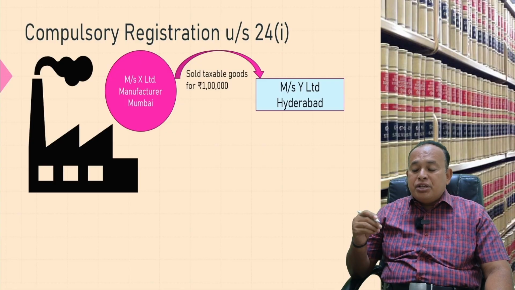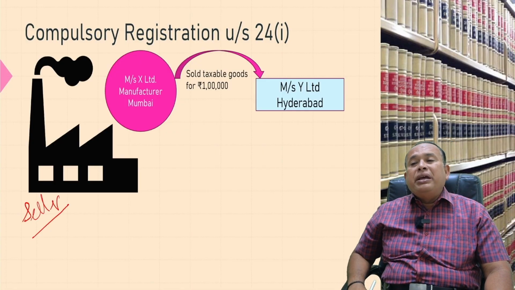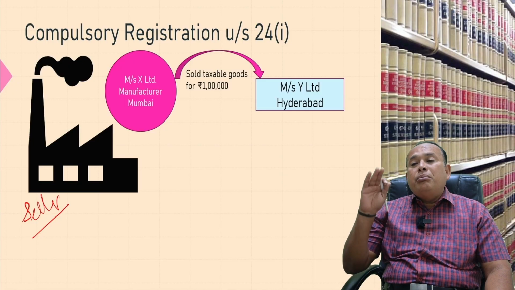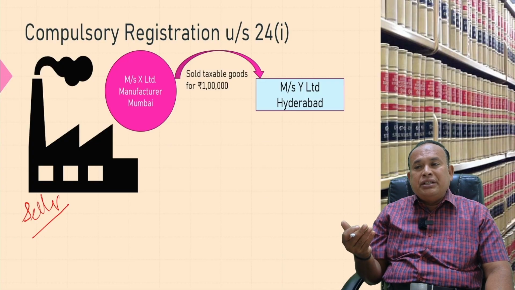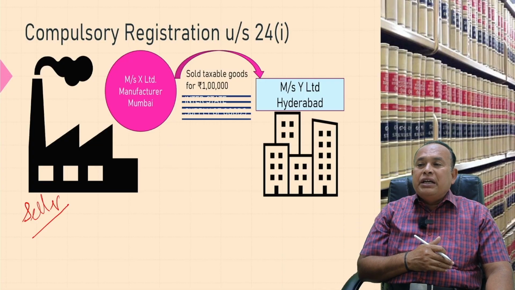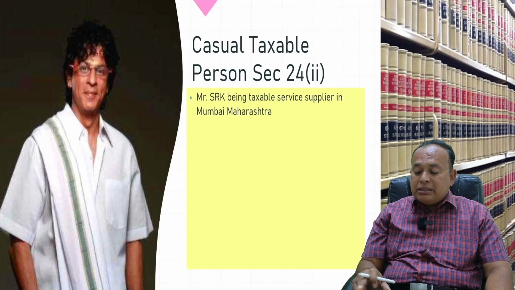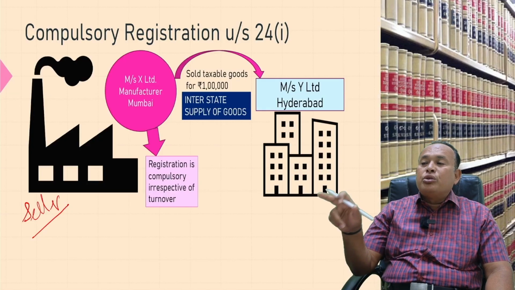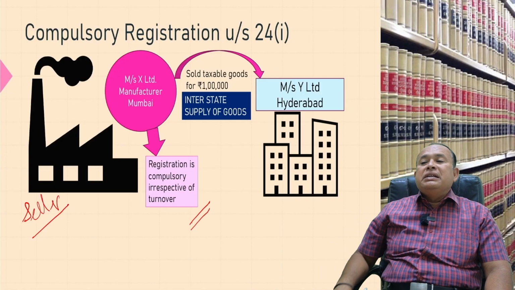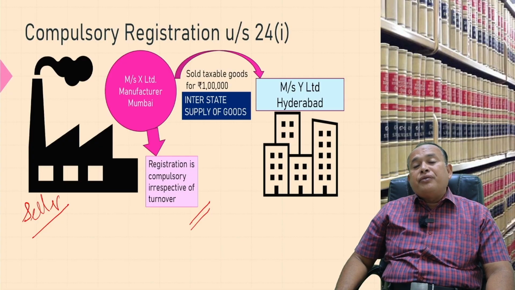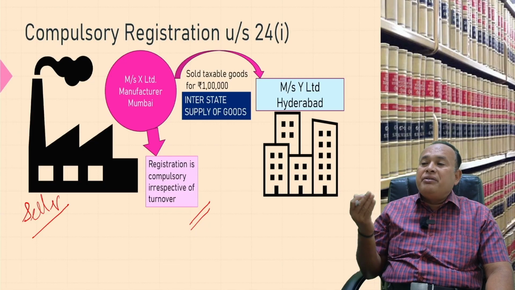In that case, for the seller company, registration is mandatory irrespective of the threshold limit, since it is an interstate supply of taxable goods.